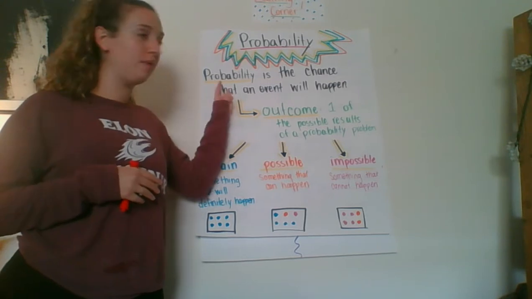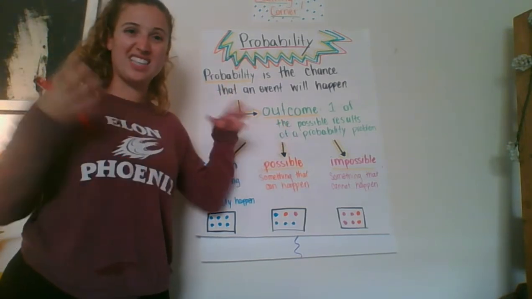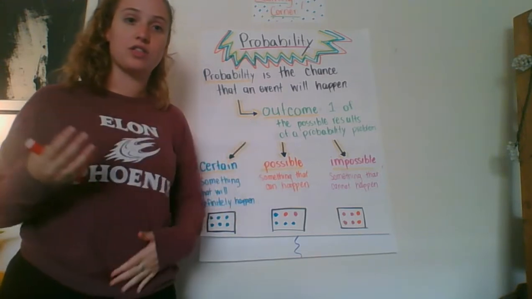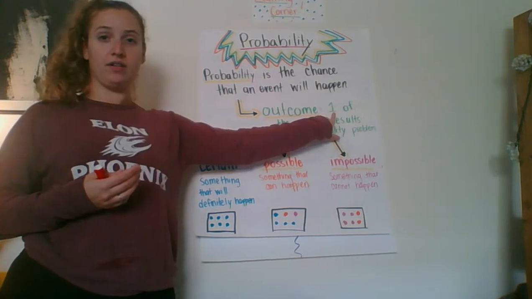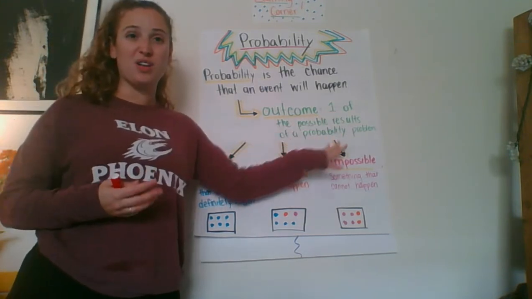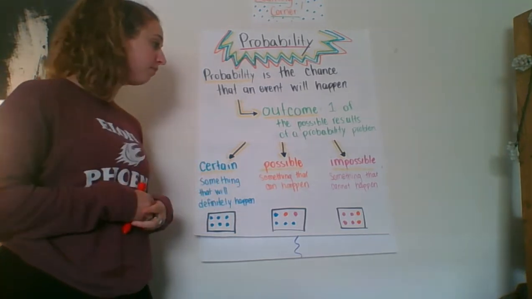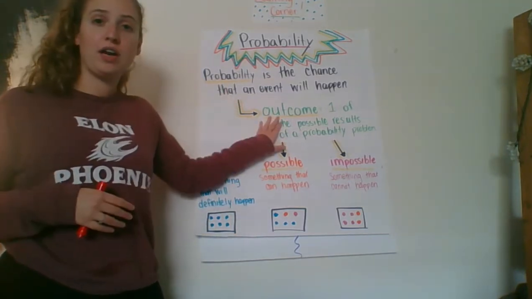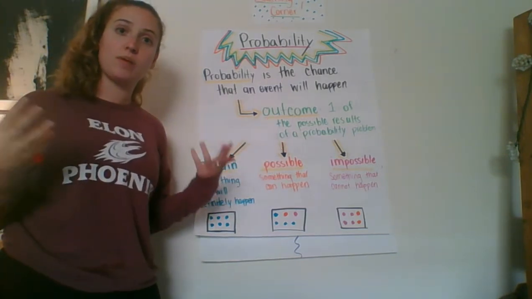When we talk about probability, one key word is outcome. What is the outcome of the event or the situation or the experiment? An outcome is one of the possible results of a probability problem. So kind of like the answer or what you're solving for. When we talk about probability and outcome, there are a few key terms that help us consider the probability of an event happening.